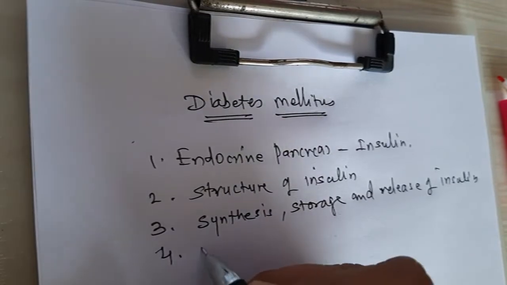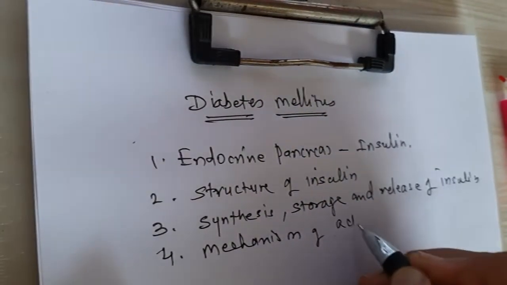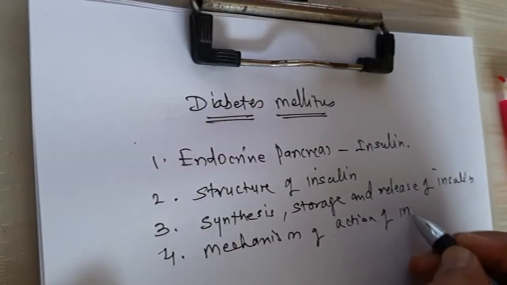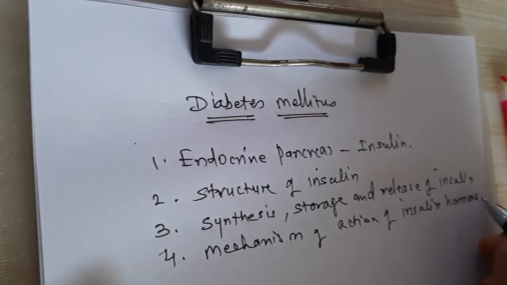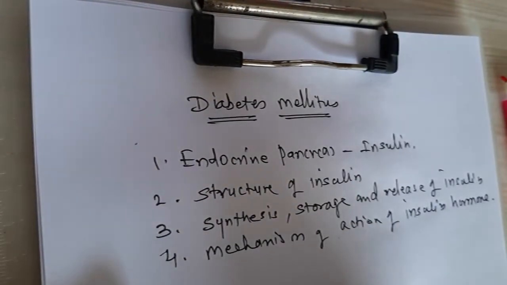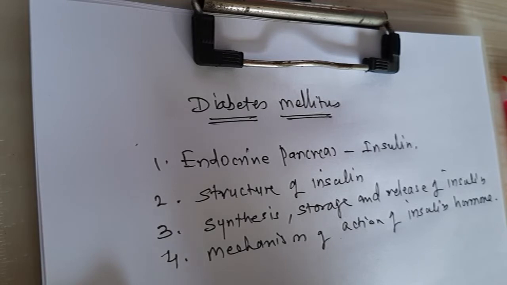And fourth is the mechanism of action of insulin hormone. These are the points you have to study in detail, then only you can understand the actual clinical aspect of diabetes mellitus and the treatment.